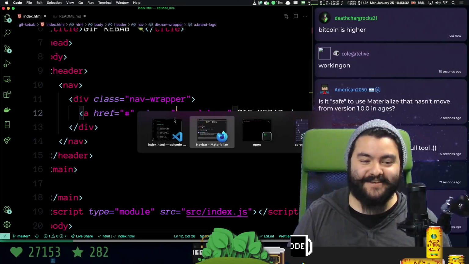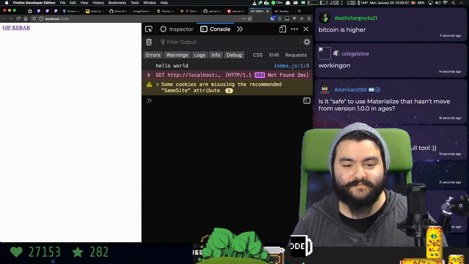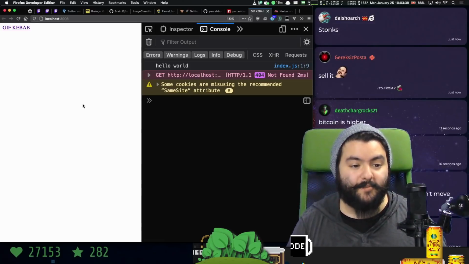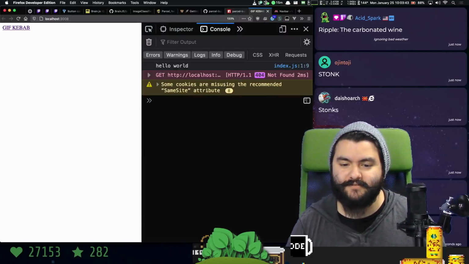Okay, so in doing this, we should get a nice little nav at the top of the page. Let's see. Oh, no, we didn't add the link, did we? No, we need to link the CSS file.